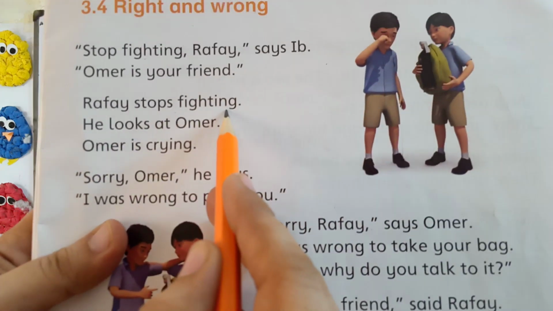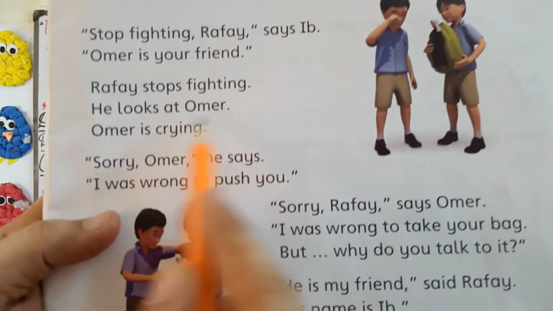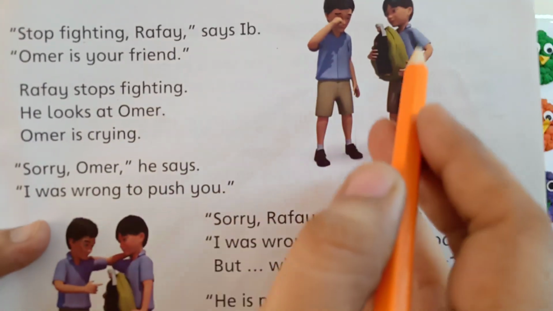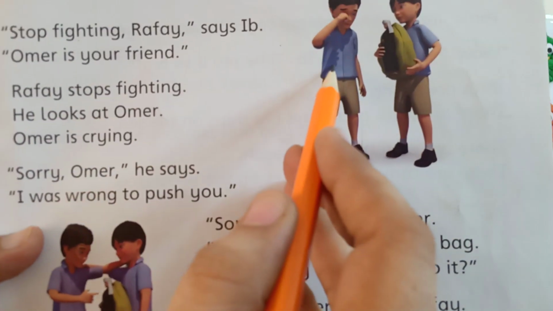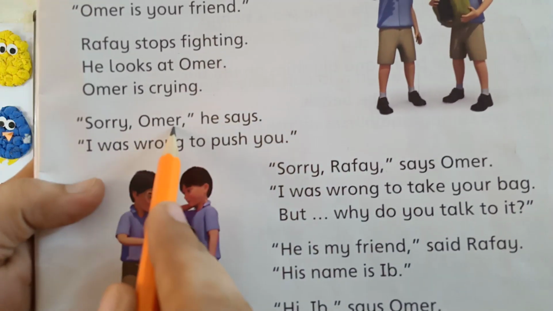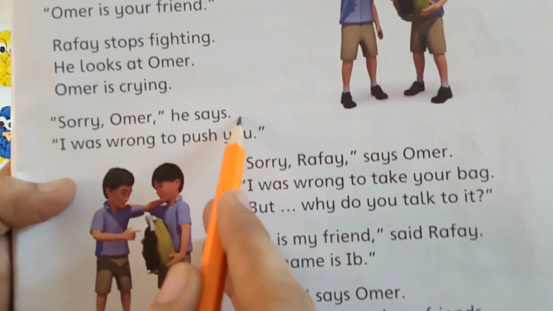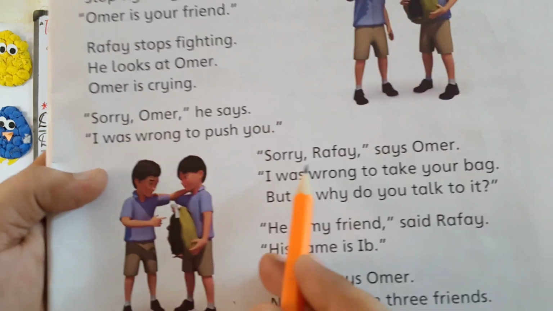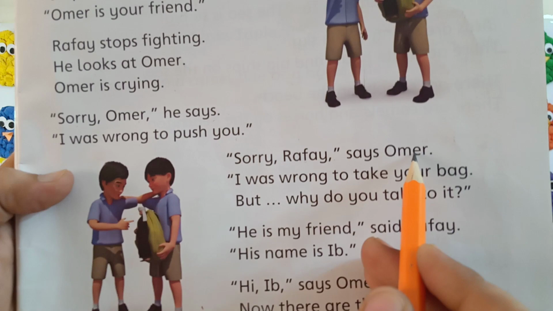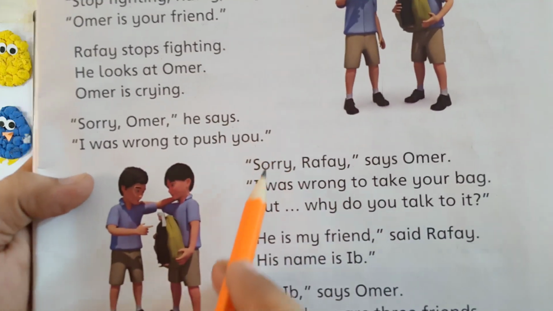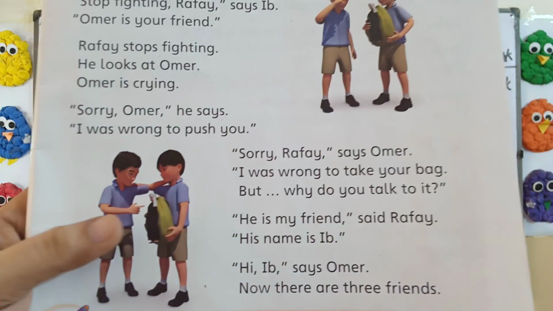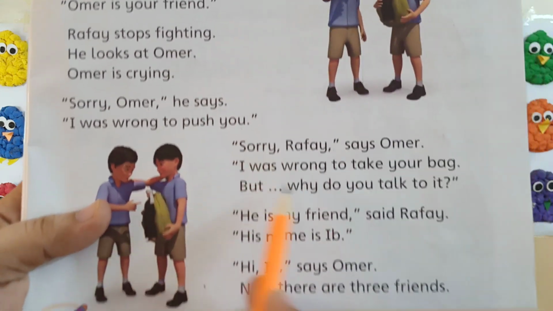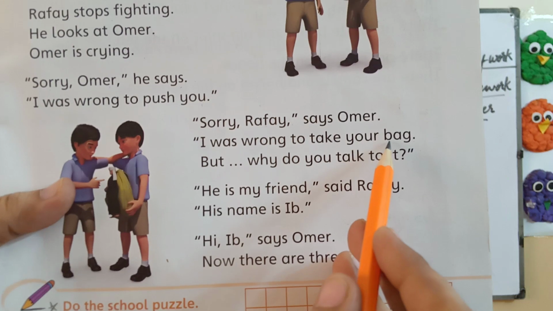Rafe stops fighting. He looks at Umar. Umar is crying. Look at here, Umar is crying. Oh no, Rafe is fighting with Umar. That's why Umar is crying. Sorry Umar, he says. Rafe says, I was wrong to push you. Sorry Rafe, says Umar. Now they both realize that they both were doing wrong thing. That's why they both said to everyone, sorry, I was wrong to take your bag.